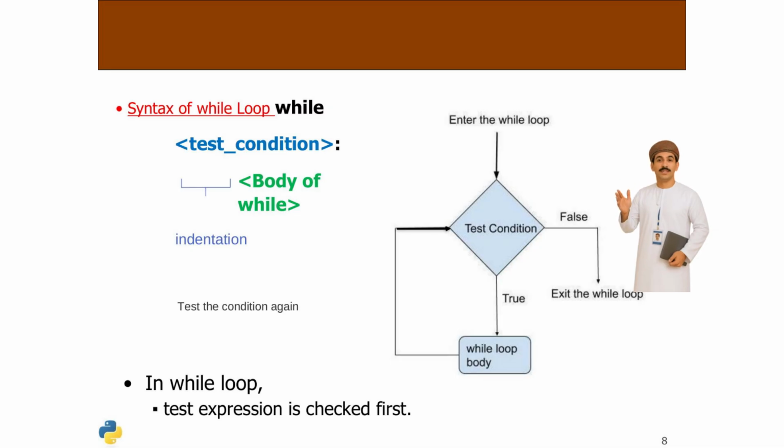The while loop begins by evaluating the test condition. If true, the loop's body executes. Indentation is crucial to define the loop's body. After execution, the condition is re-evaluated. This cycle repeats until the condition is false, ensuring controlled iteration based on the test expression.